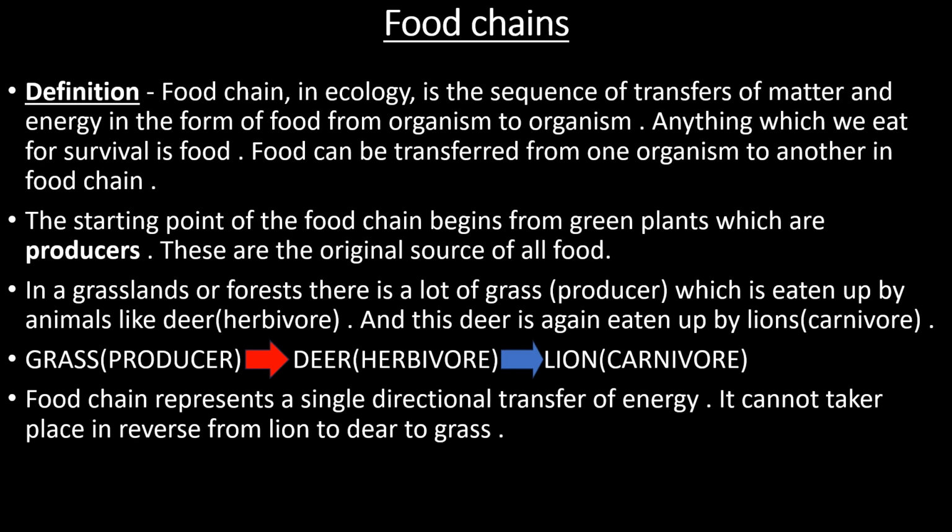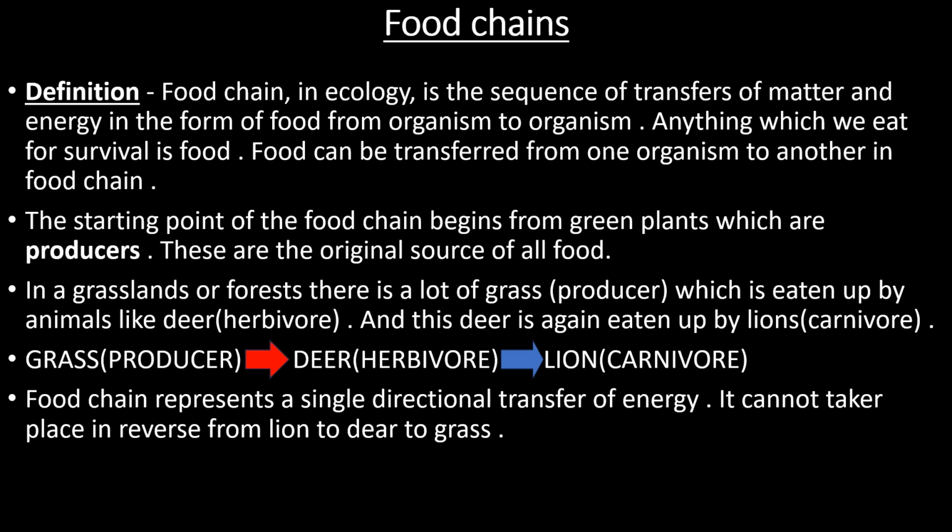Now we will discuss food chains. Food chain is the sequence of transfer of matter and energy in the form of food from organism to organism. Anything which we eat for survival is food. Food can be transferred from one organism to another in a food chain. For example, we will take grass.